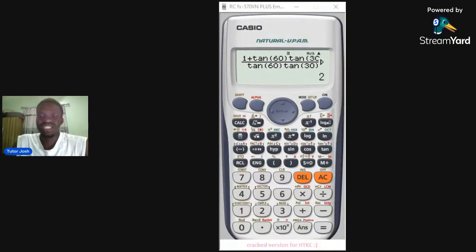If you're not having 2, please clear your calculator: Shift 9 3 equals 2 equals 2. Some people will be solving their questions and at the end of the day, they are saying they are not getting the answer in the options. They are wasting their time. But me, I've used my calculator, seen that the answer is not there, and I'll move on. Besides, you have 30 minutes for 70 questions, right? Or how many minutes or seconds? We just need to manage those times.